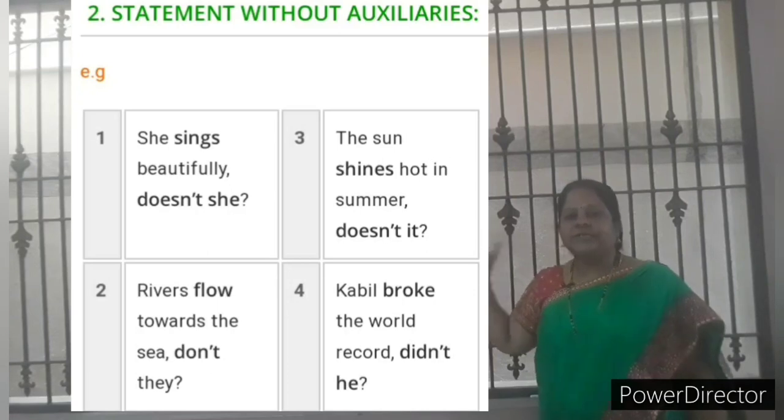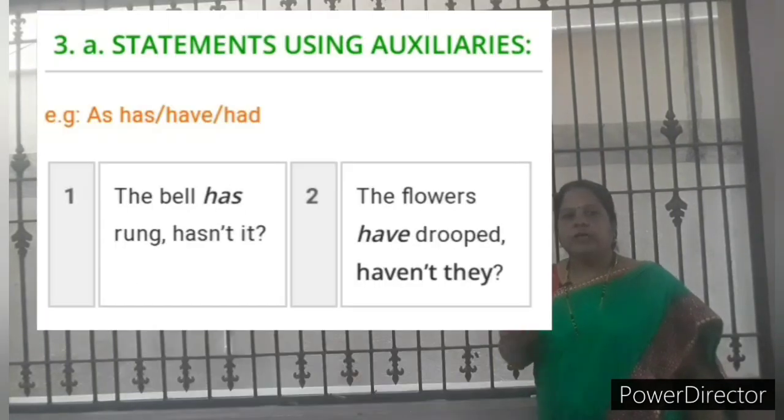So here use it did. Next, statement using auxiliary verbs. Example, the bell has rung, hasn't it? The flowers have dropped, haven't they? This is all very easy to write because the auxiliary verb is already given there. Without auxiliary verbs, we have to use do, does for present tense, did for past tense.